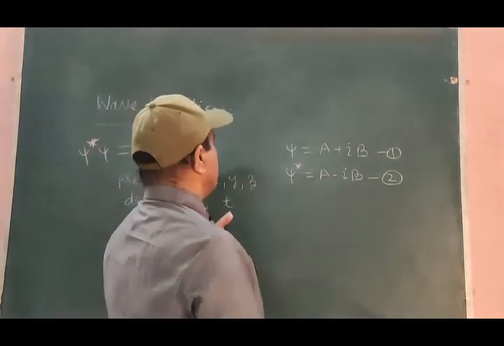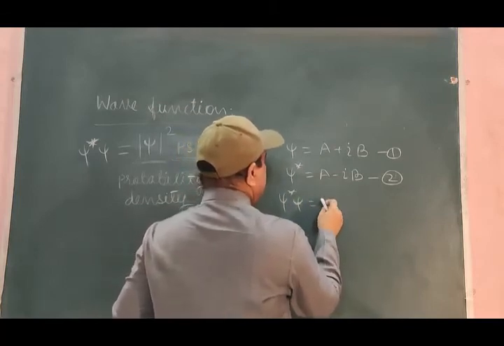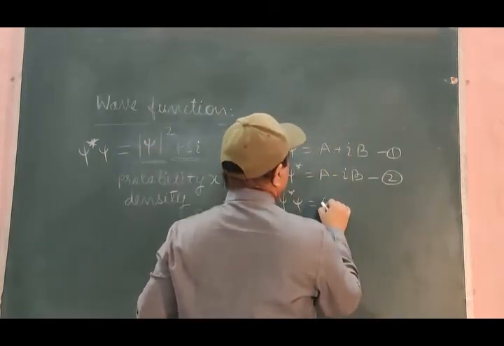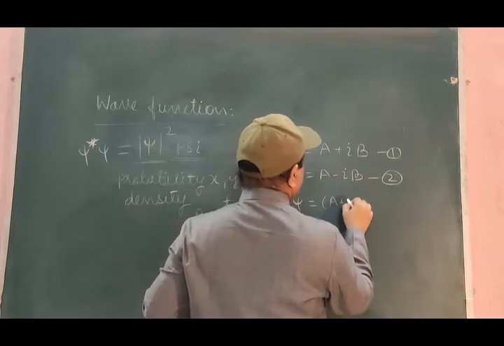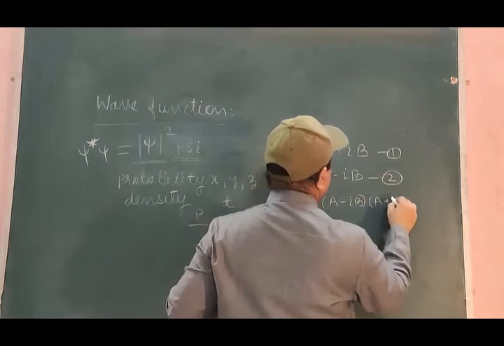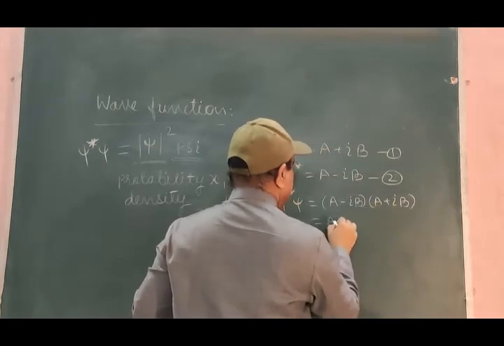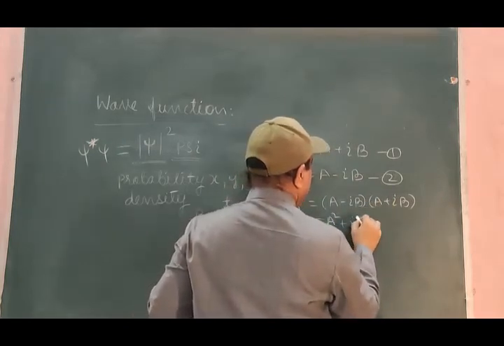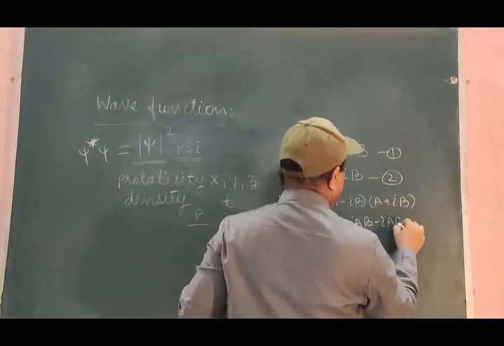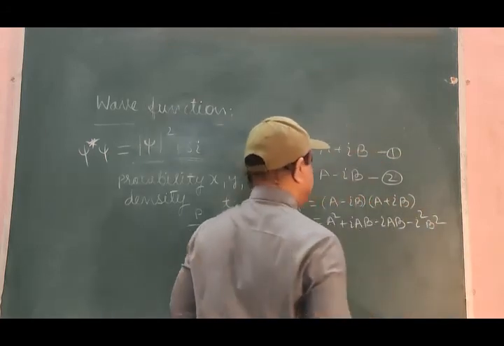Let us see what psi star psi is, as we have written here, the square of the modulus of psi. That is (A minus iB) into (A plus iB). This is A square plus iAB minus iAB minus i square B square.